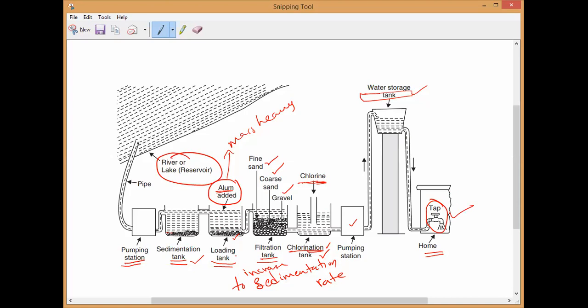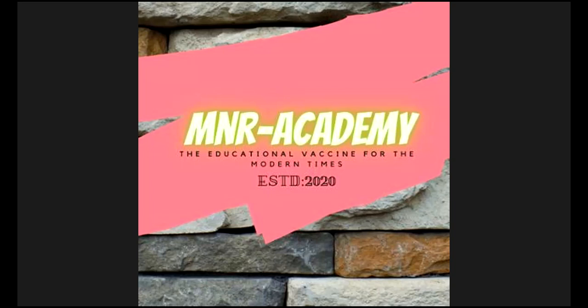In between, how many processes? 1, 2, 3, 4. Four processes have been carried out, and only then is it fit for our drinking purposes. Even normal towns nowadays use this supply of drinking water in a given city or town. So this is all about the filtration process, filtration of solid impurities from the liquid. Now, as we know, what can we use this filtration for?